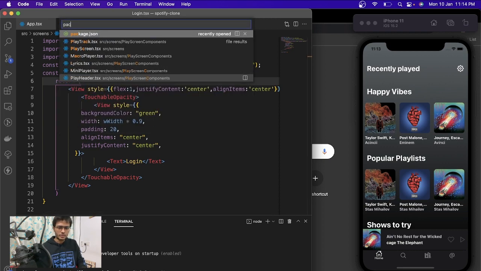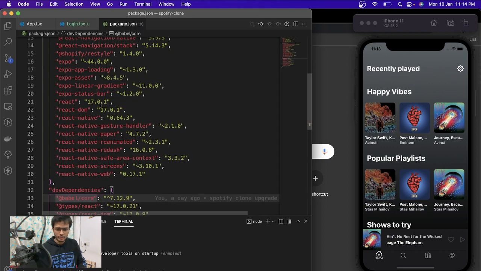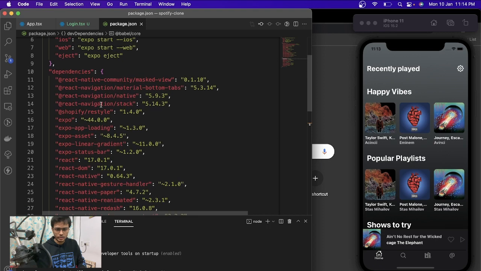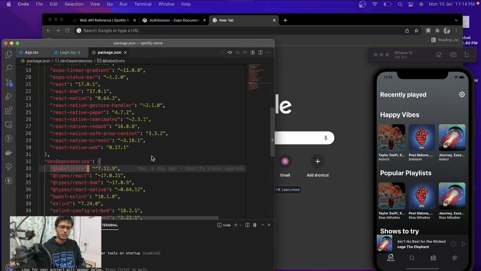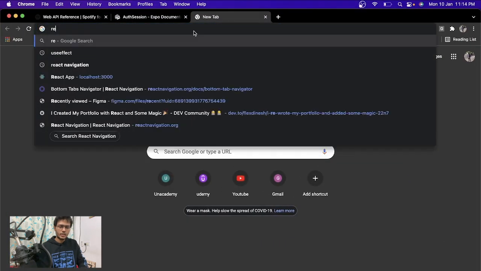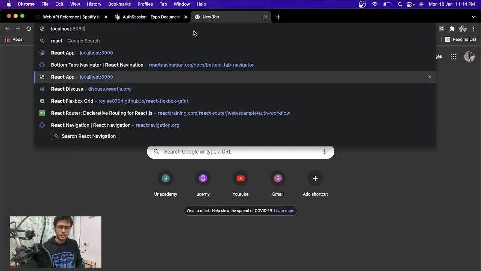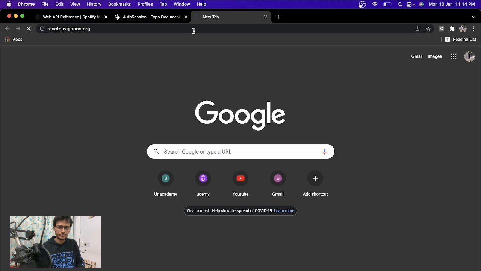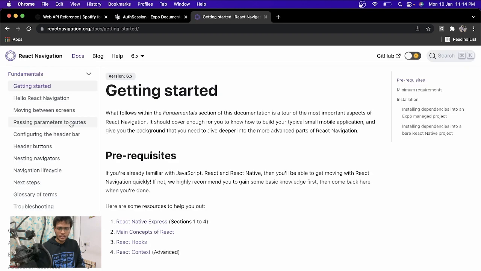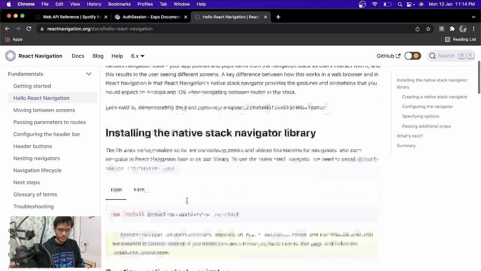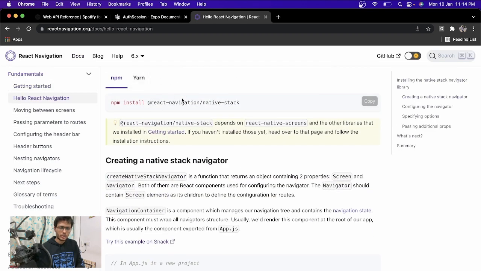Let me check if I haven't added the stack navigation already. So yeah, there is no stack navigation as of now, so we need to install it. Let's go to React Navigation, and there you will see there is one called stack, and we just need this one.